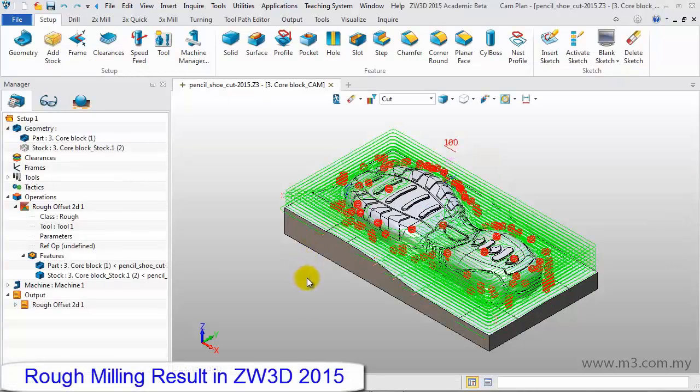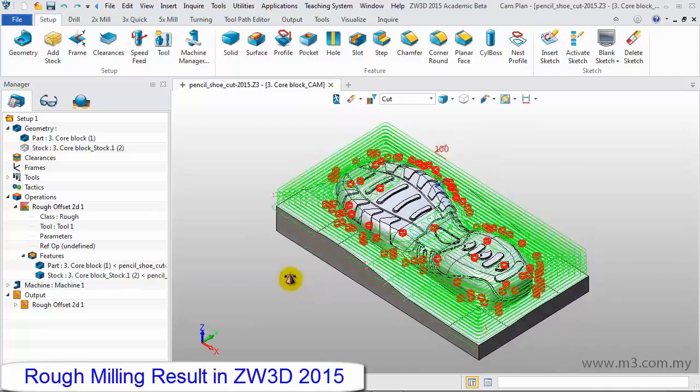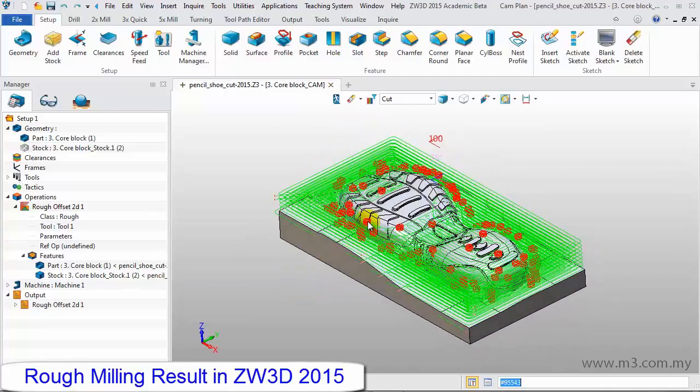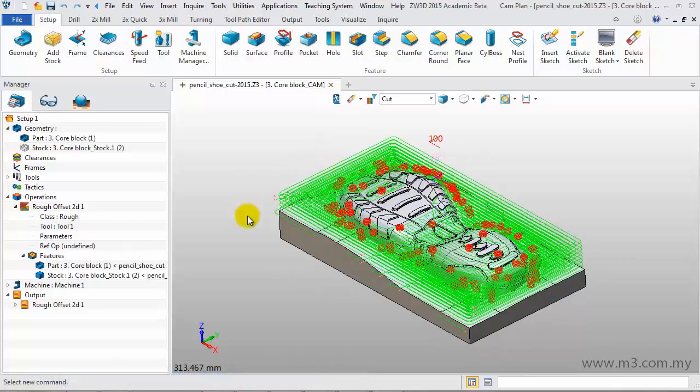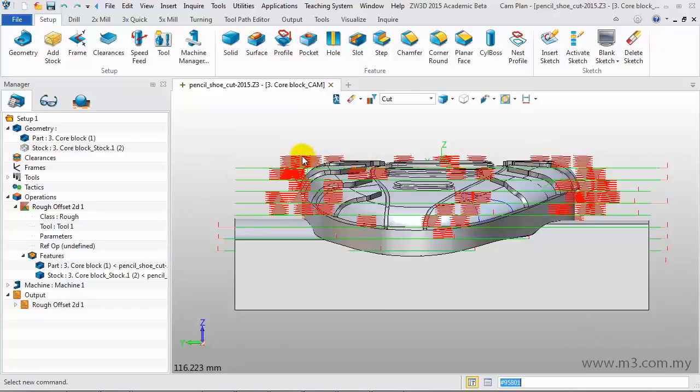This is the result in a previous version. You can see that there are many red color helical lead-ins. But this kind of lead-in is not good for machining. It will cost a lot of time. From the top view and left view, we can see this more clearly.